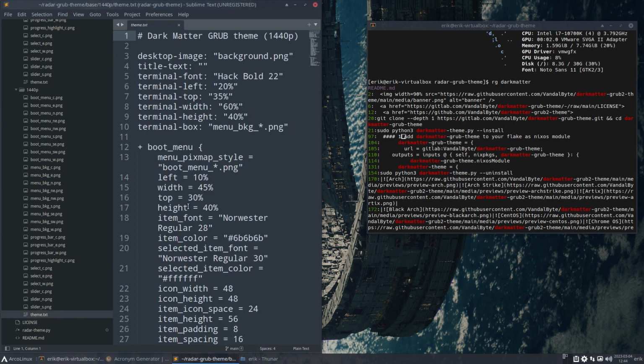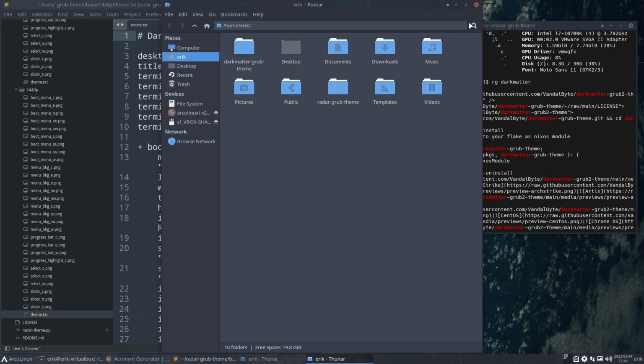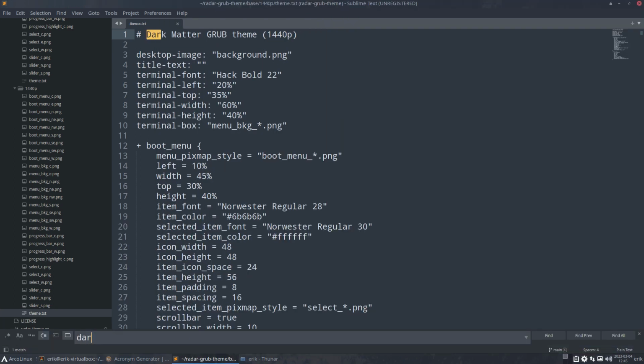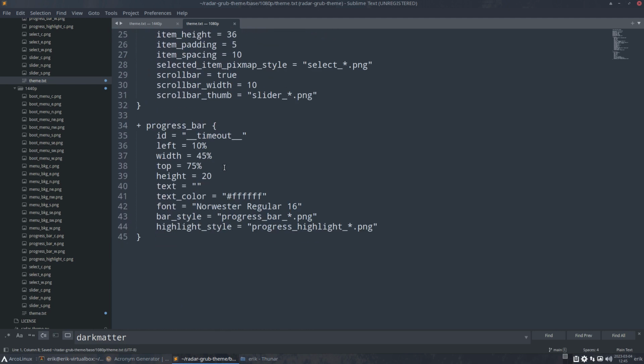Theme text. Let's have a look. Control find dark matter. We did not find the word dark matter. So the only thing is the dark here, so Radar theme, Radar-grub-theme, save, like so, and the same here, dark matter becomes Radar-grub-theme, and we're going to change a few things, and that's the fun, right?